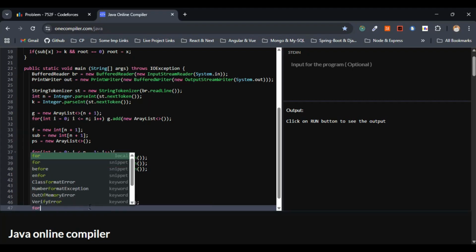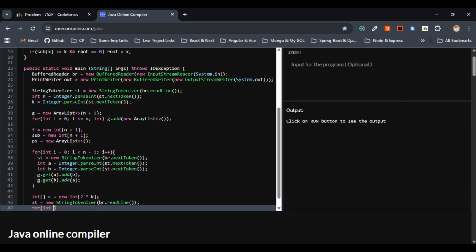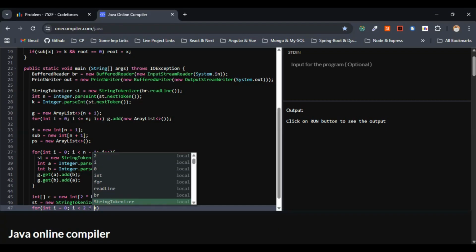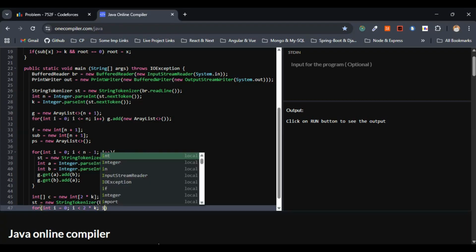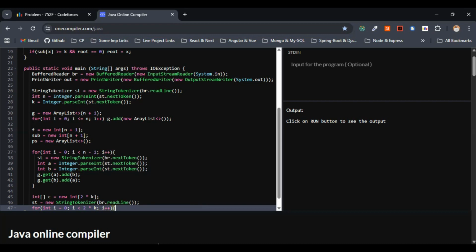Simple. Let's go with a for loop here, for i equals 0, i less than size 2 into k we have considered, right? So this one has to be 2 into k itself. This is correct. Let me increment the i.